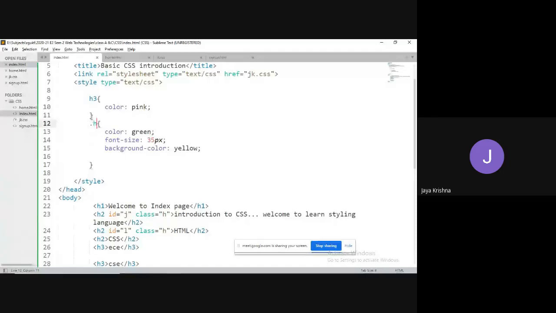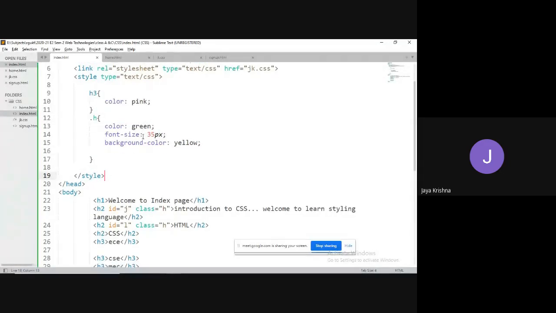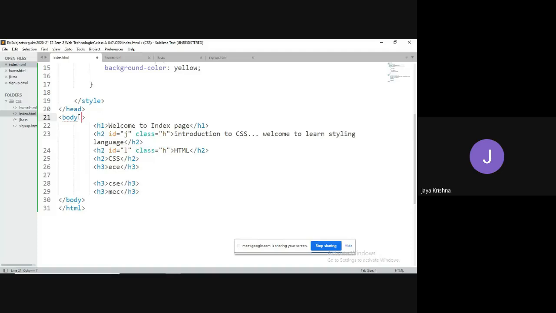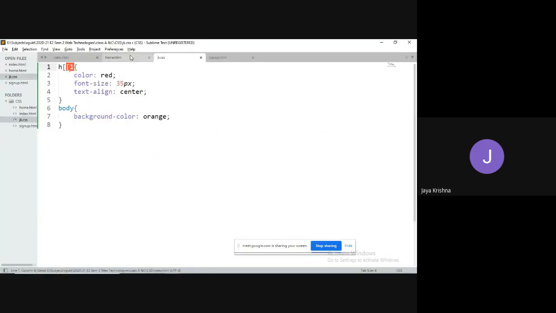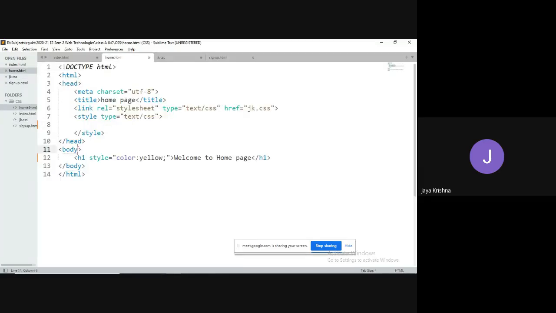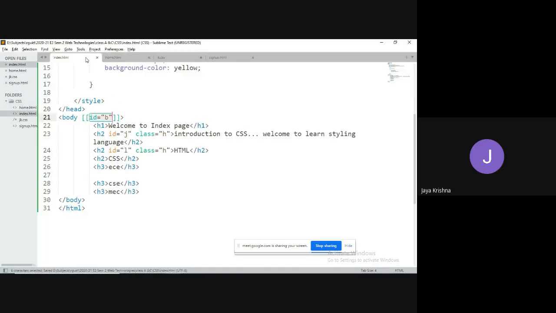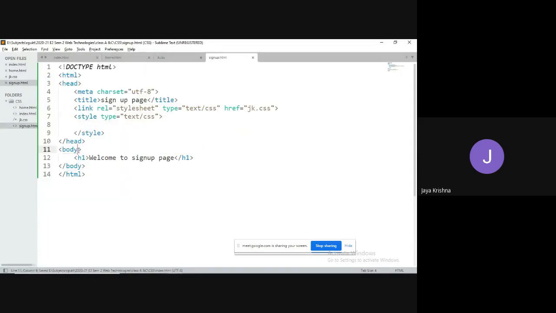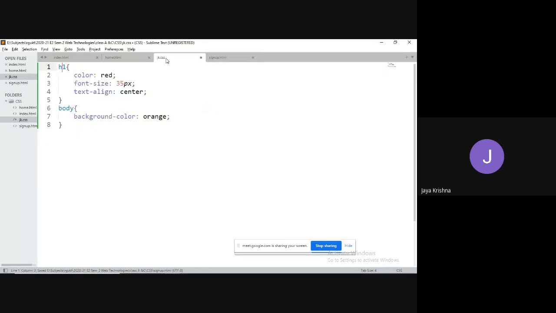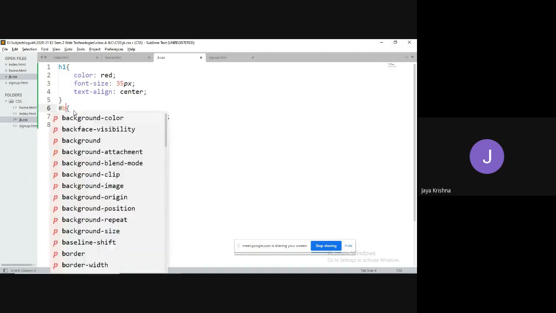Observe guys, it is not only within the page. For example, I am taking this body whose ID name is B. In the index.html page the ID name is B, and here also, what happened? Here also the body name is B. In signup.html the body also has ID name B. Right? Instead of selecting the body of every web page with respect to the element name, I can go for accessing with respect to the ID name.